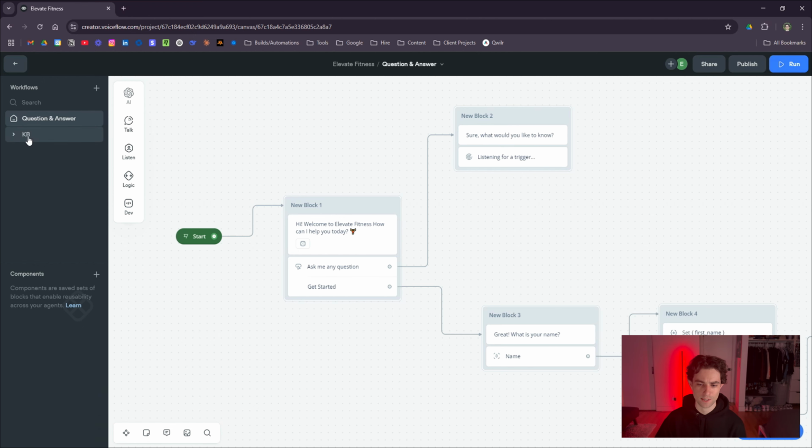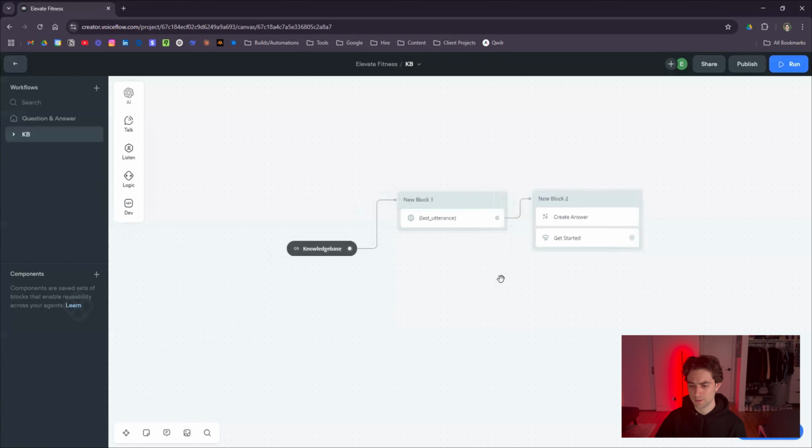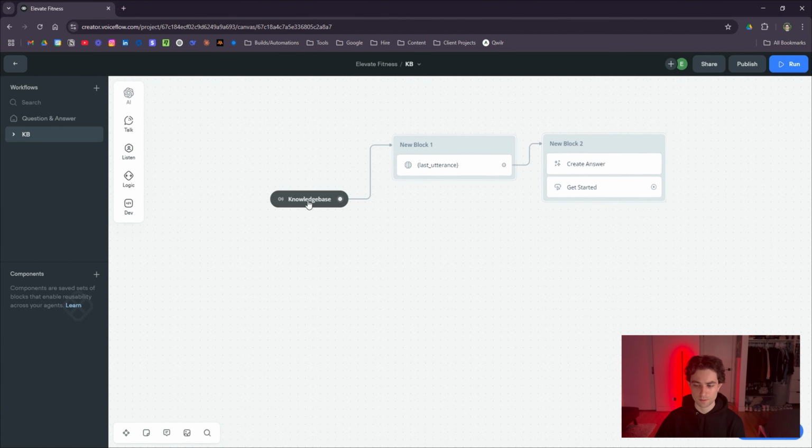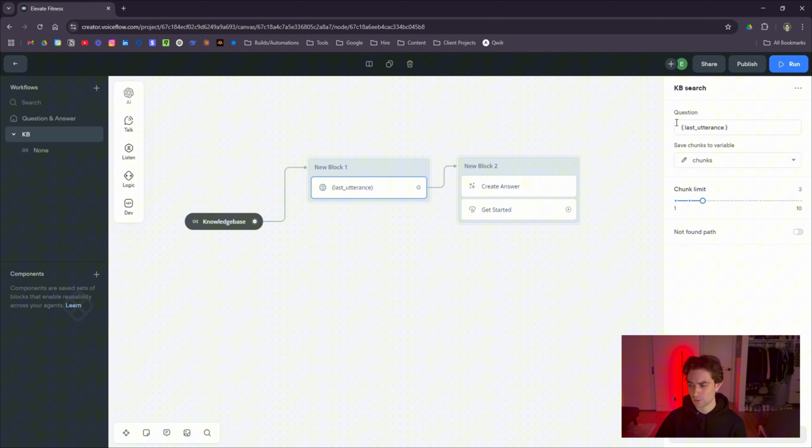And in the second workflow called KB here, this is what it looks like. So it's going to trigger the intent. I called it knowledge base, but I just renamed it. Here you can see the trigger is actually none. It's going to go to a KB search step. This is essentially what I spoke about previously. We have our question, which is last utterance. And you'll notice that we didn't actually save last utterance anywhere in the variable, right? This is our variable last utterance.